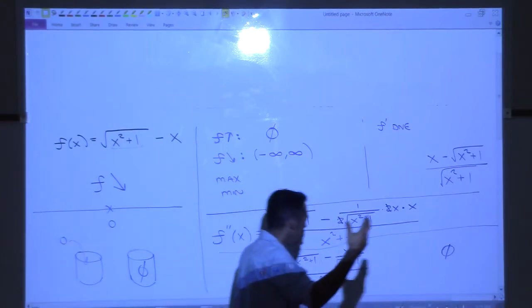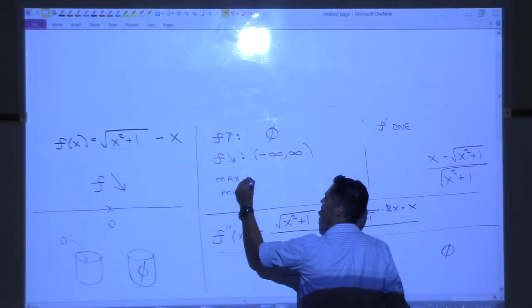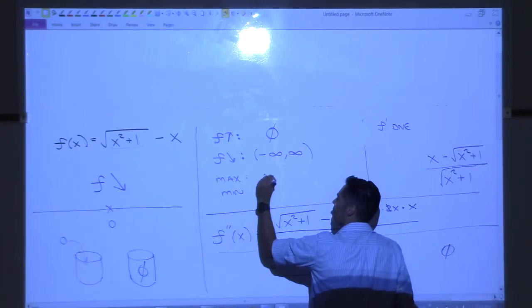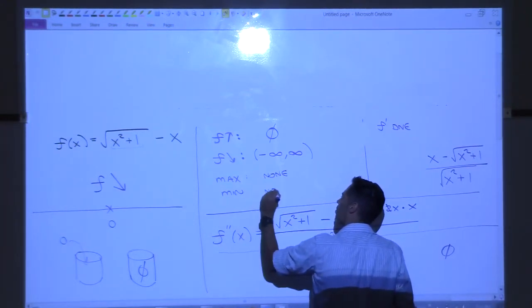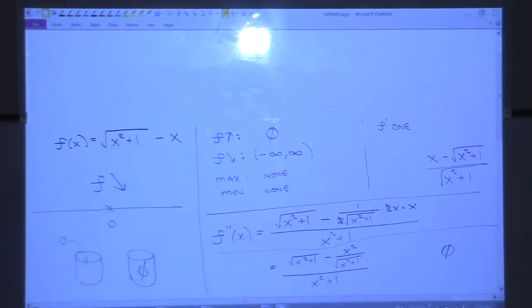So moving along in your life, if you're going to do more math, even if you're former military or current military, I would stop using that for 0. Start using 0 for 0, all right? And use that only for the empty set. Okay, do we have a max or min? No, so none. No max or min because we don't go up and down or down and up.